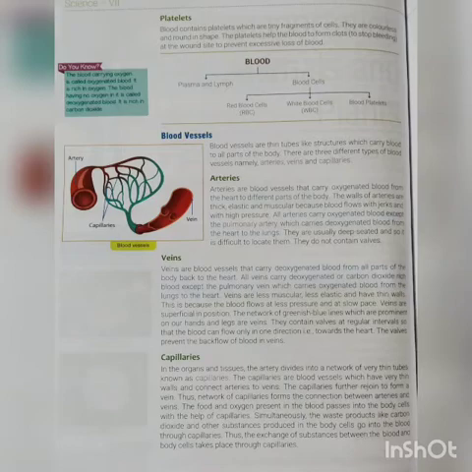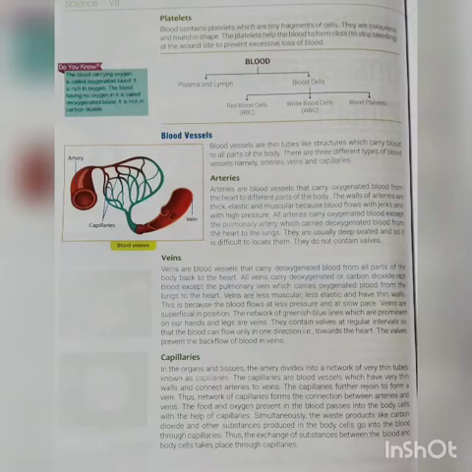Now how do veins look? Veins are less muscular and less elastic as compared to arteries, and their walls are very thin, because when the blood flows through the veins, it has very little pressure and flows slowly. The network of greenish blue lines which you can see on your hands and legs are veins, students.